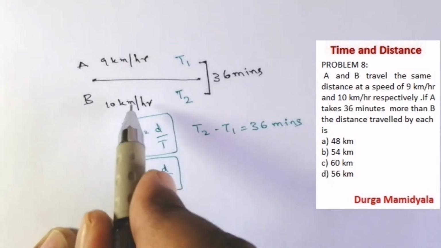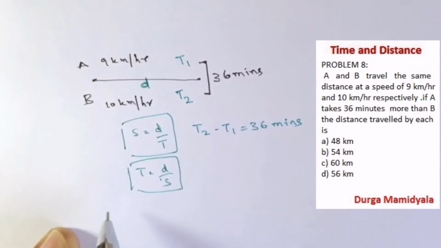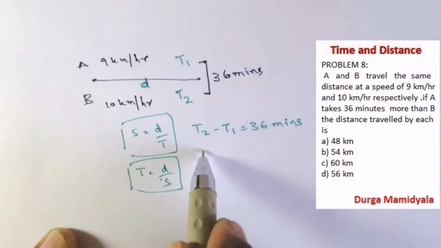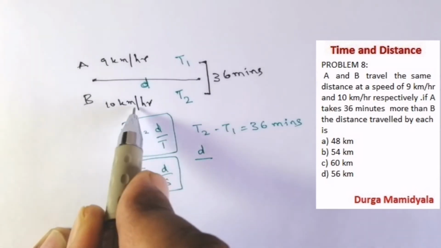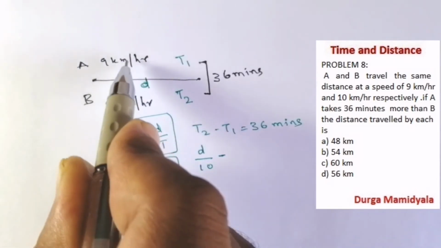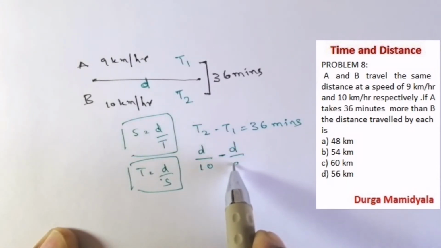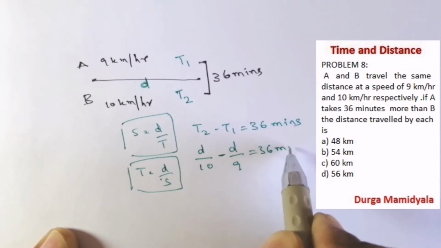Let us assume the distance is d. So if we assume the distance as d, then d by 9 minus d by 10 is equal to 36 minutes.